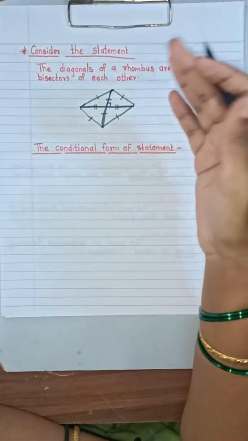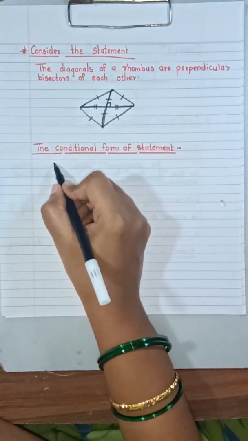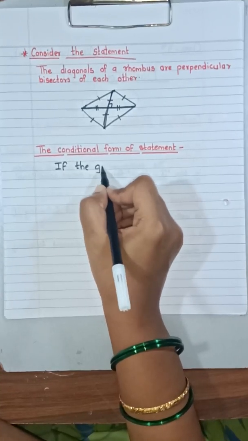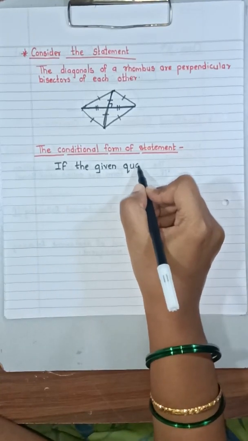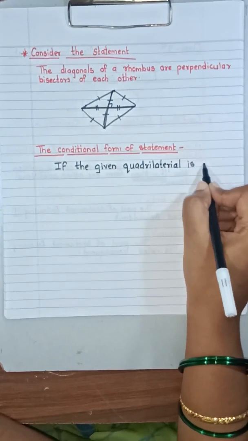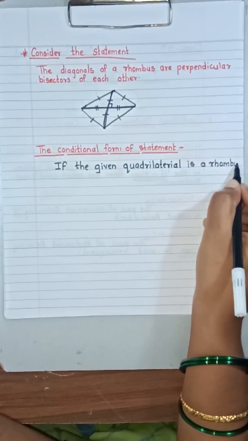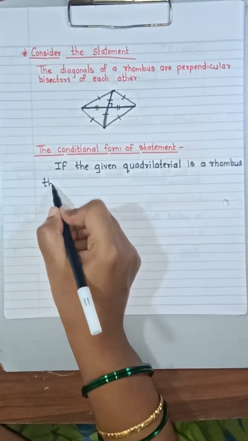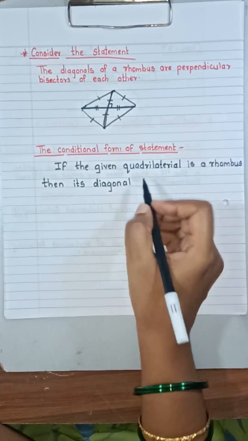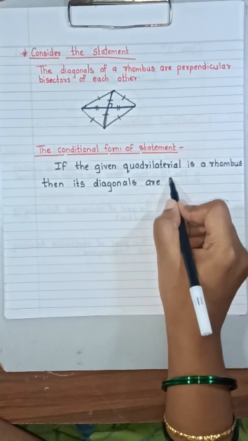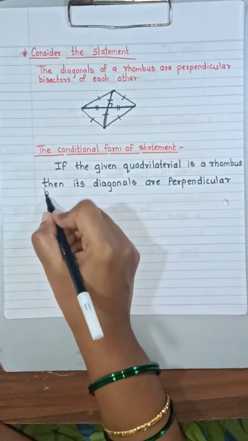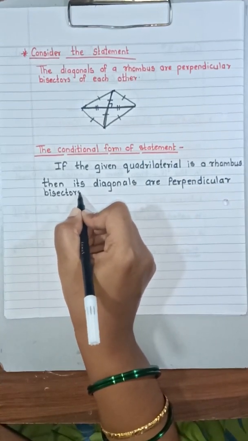So what will be the conditional statement for this? The conditional statement will be: if the given quadrilateral is a rhombus, then its diagonals are perpendicular bisectors of each other.